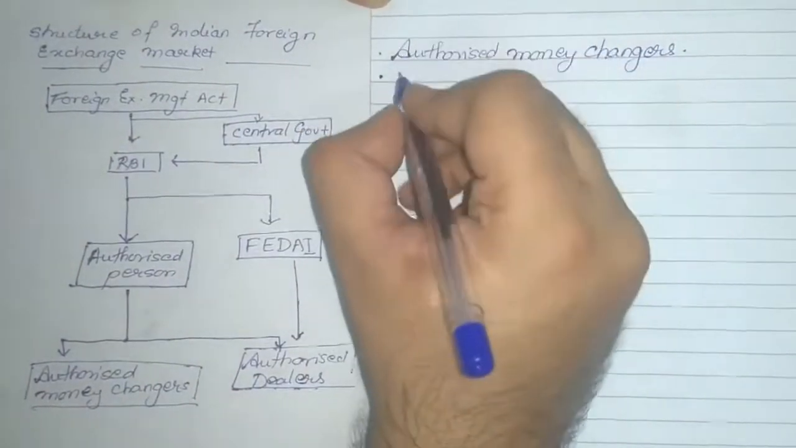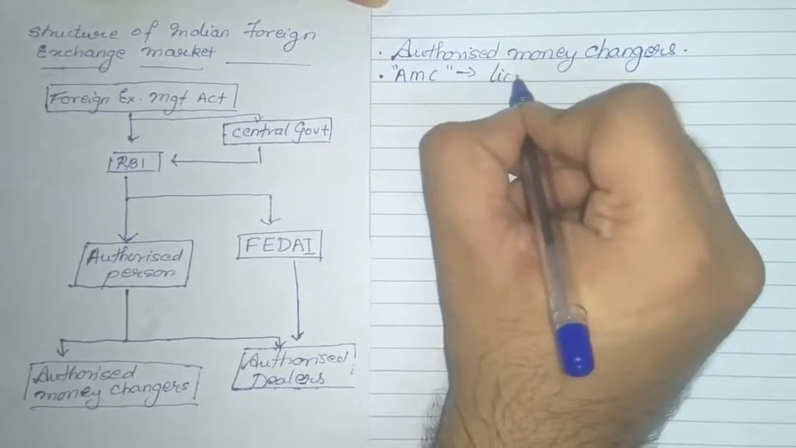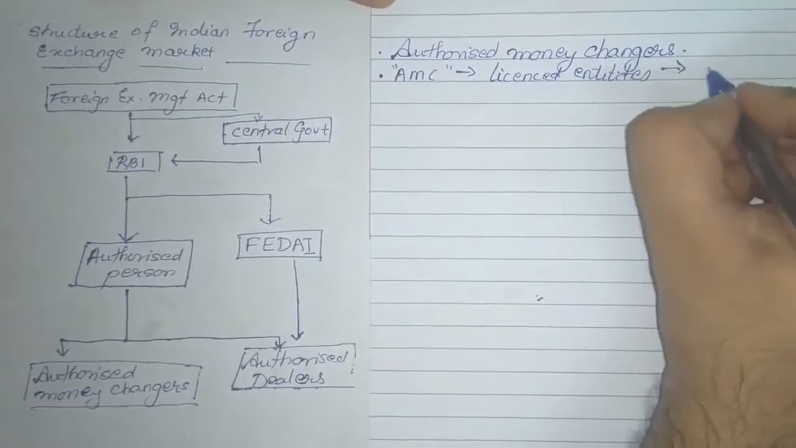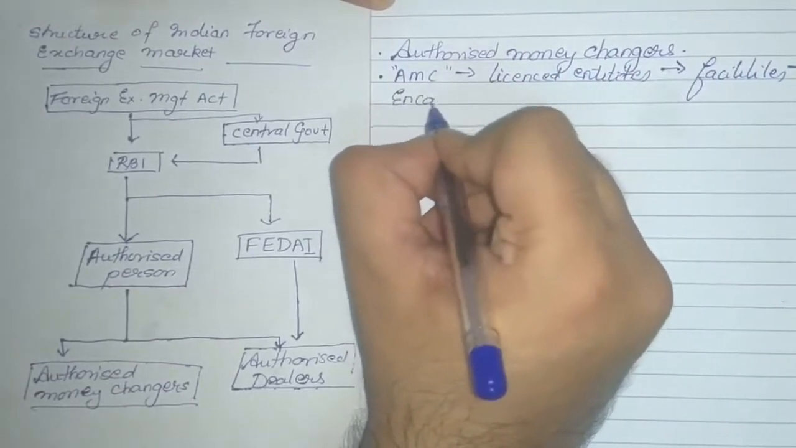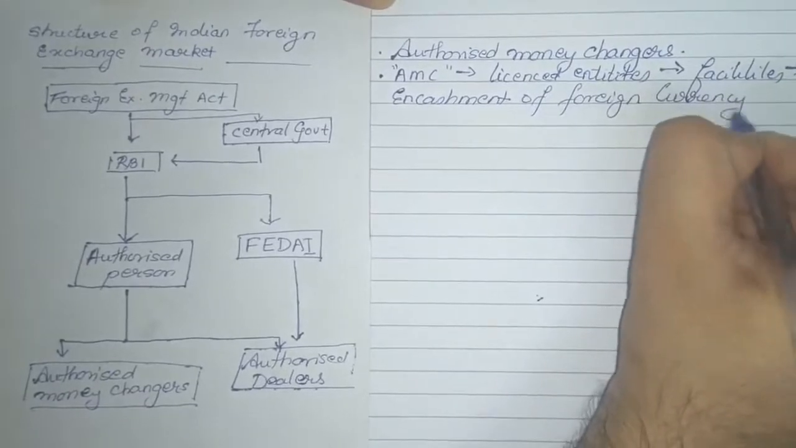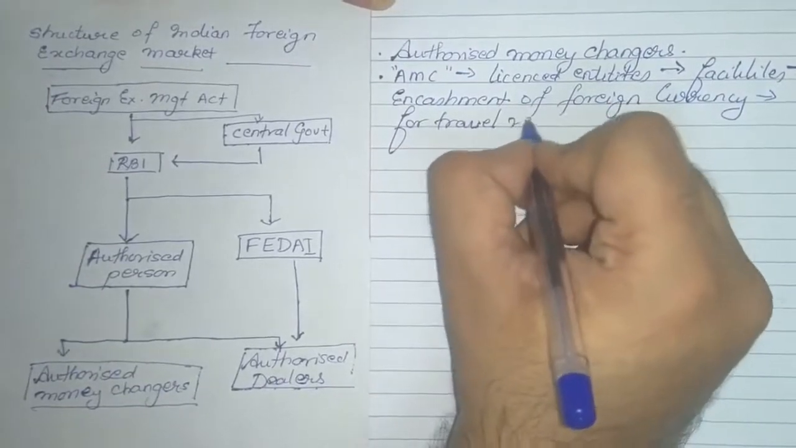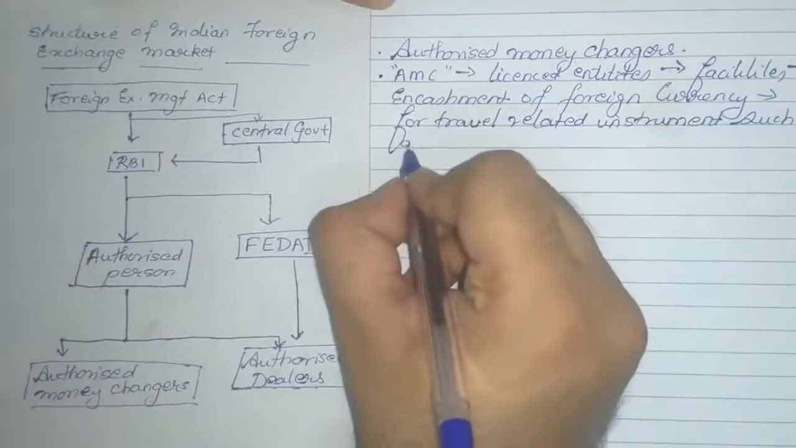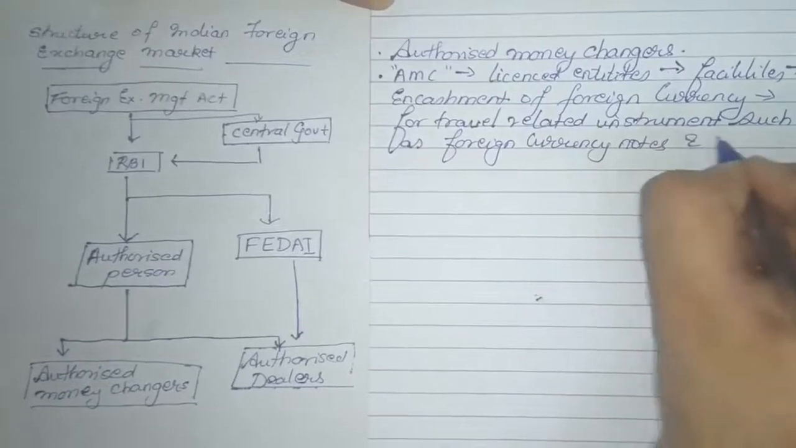So in order to note it down, we can say the authorized money changers are licensed entities who have been permitted to provide facilities for encashment of foreign currency for travel related instruments such as foreign currency notes and the traveler's check.